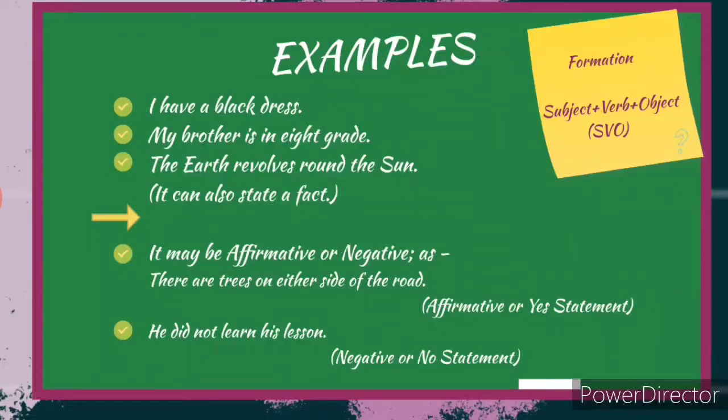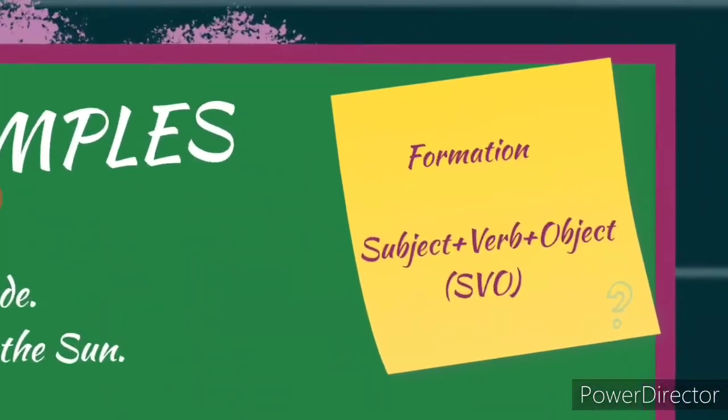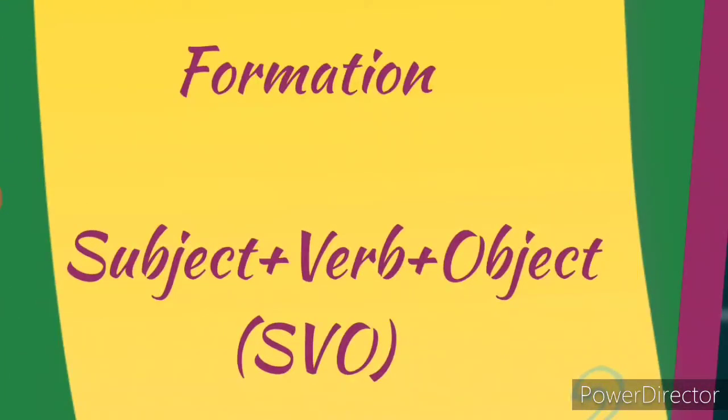Now let's see something about the formation, how these kind of sentences are formed. So we have to take up the subject and the verb followed by the object. So we have SVO. We can remember this SVO. S stands for subject, V for verb and O for our object. Now let's move further.